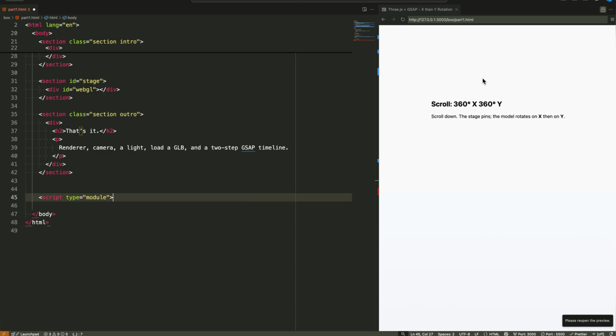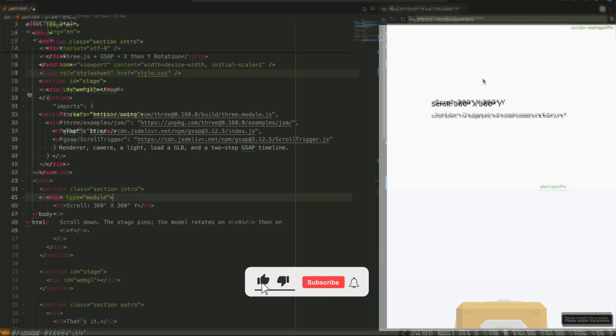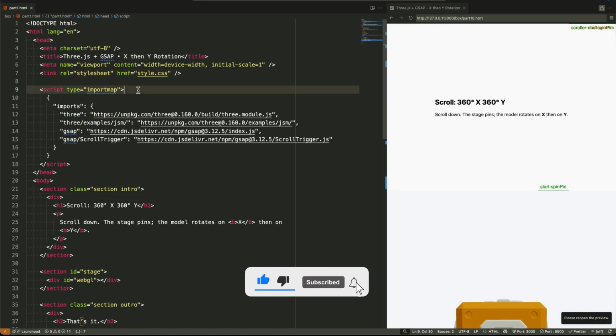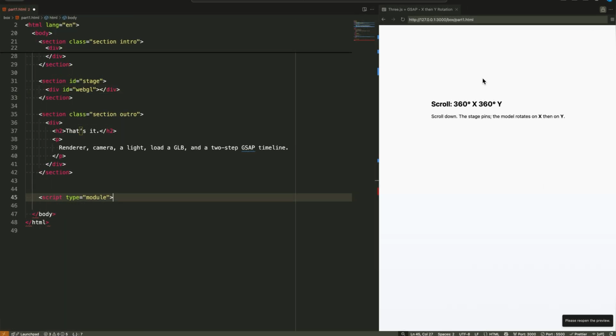Watch out for these following common pitfalls. If you forget type equals module, your imports will break instantly. Place the script after your HTML elements, otherwise they won't exist when you query them. If you are using CDNs, ensure URLs point to module-friendly builds. And if you're using bare specifiers like three or gsap, you'll need that import map we set up. This keeps our Three.js and GSAP code clean and production ready, no extra tools. Think of it like working in a soundproof studio. What happens in here stays organized.